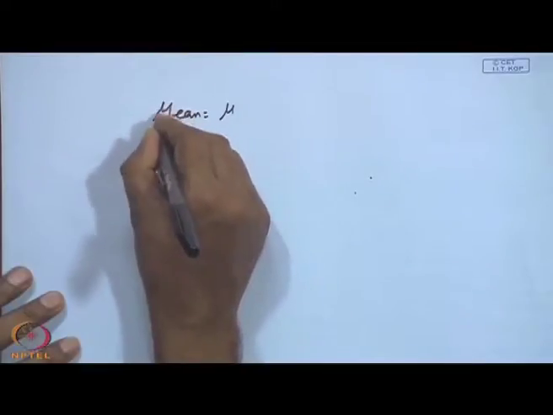What is this expectation? Suppose we want to know the average height of the IIT students. This is nothing but the expected value of x. That expected value of x, or the variable of interest, is known as the mean, that is mu. Mu stands for mean.